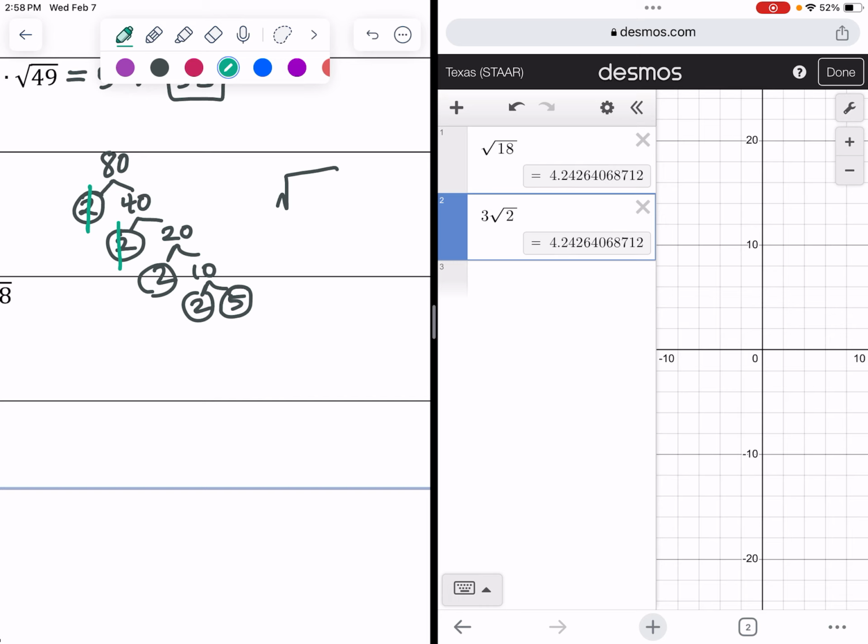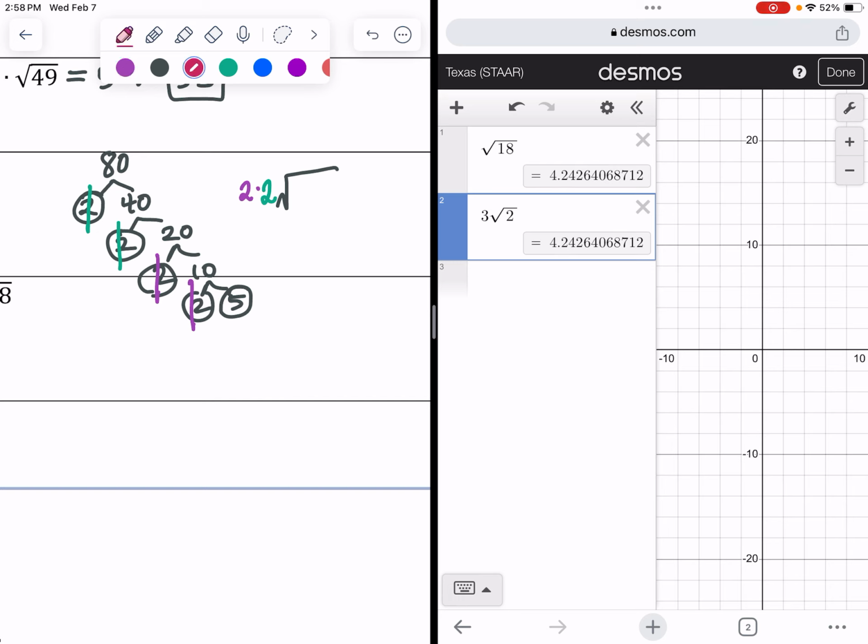And so I'm going to cross those off and write the 2 one time outside the square root. Think of it like matching socks. Once you find a matching pair, fold them into 1 and then put them outside the laundry basket. And so here I've got another pair of 2's, so I'm going to fold them into 1 and write it outside the basket. And you're going to put a times sign between any other numbers there. You're going to multiply them in the end. You don't want it to look like a 22.